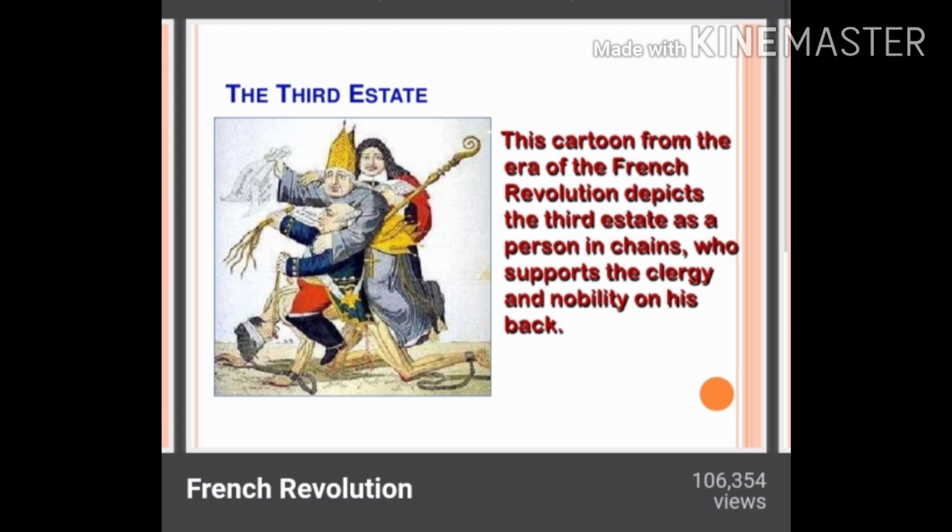As we have studied in the very beginning of the chapter, they were the taxpayers. All the people in the third estate were the taxpayers, so they were not treated equally with the people from the first two estates. So you can easily remark that these people were facing a lot of problems of inequality. They were not treated equally as the first two estates. So the question is, will they be satisfied? No, because they are facing discrimination. So how can they be satisfied? Let's see.